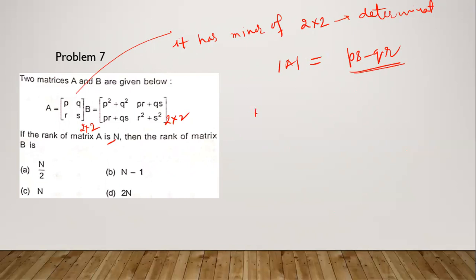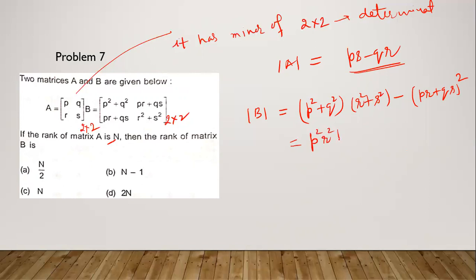What about the determinant of B? Determinant of B is (P square plus Q square)(R square plus S square) minus (PR plus QS) whole square. So it is P square R square plus P square S square plus Q square R square plus Q square S square minus P square R square minus Q square S square minus 2 PQRS.